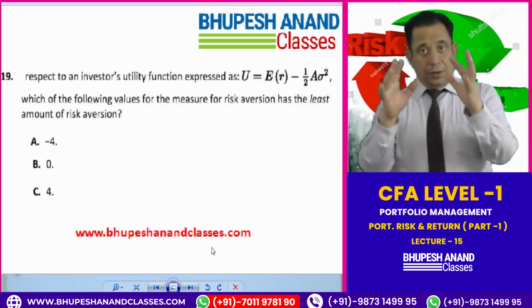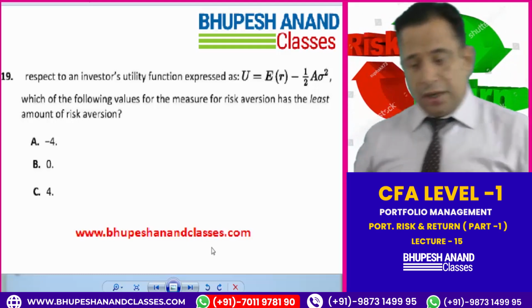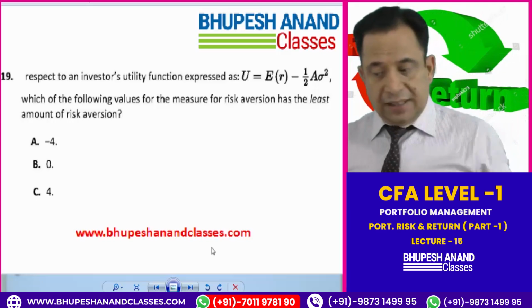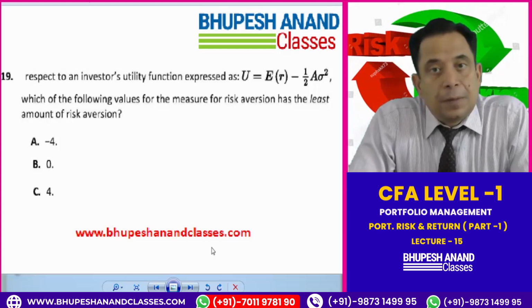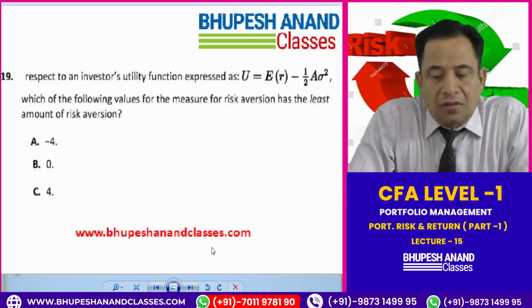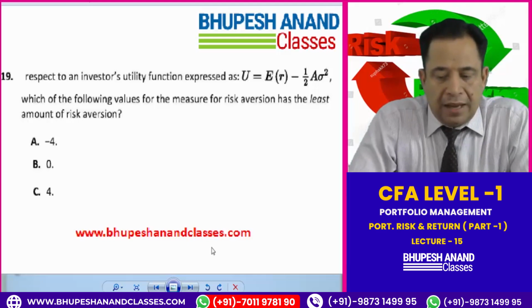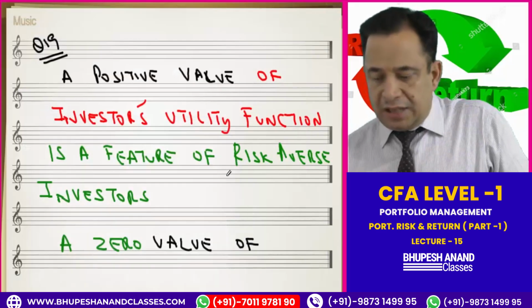Which of the following values for the measure of risk aversion has the least amount of risk aversion? Just read the question again. With respect to utility, which of the following values for the measure of risk aversion has the least amount of risk aversion? Just see the explanation which I have given to you.